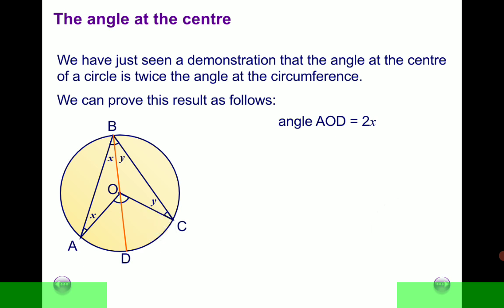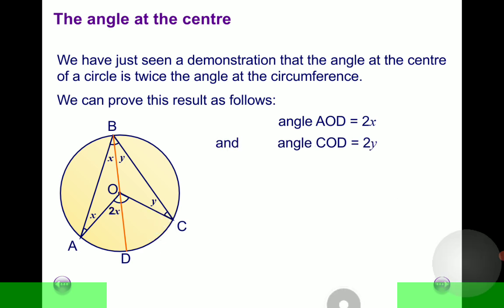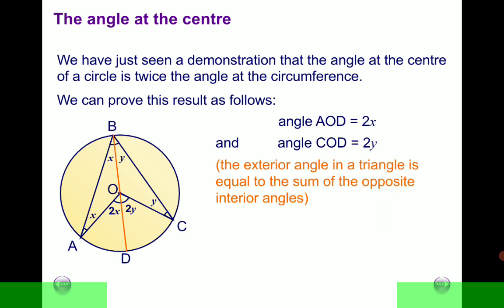Similarly, this angle here, COD, is also equal to y plus y. Alright, now take note, if you look at this angle here and this angle there, there's a relationship there. The exterior angle in a triangle is equal to the sum of the opposite interior angles. That's what we just showed there.